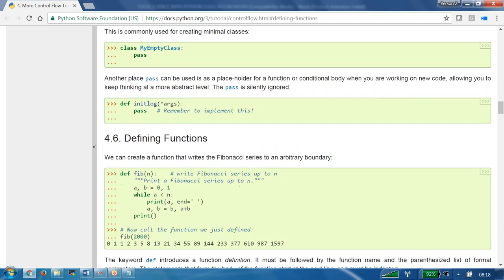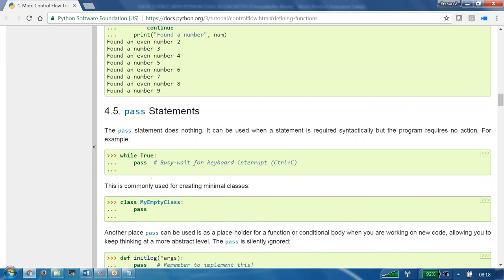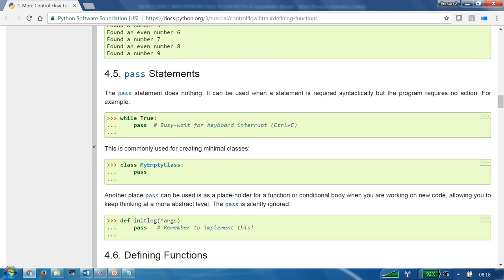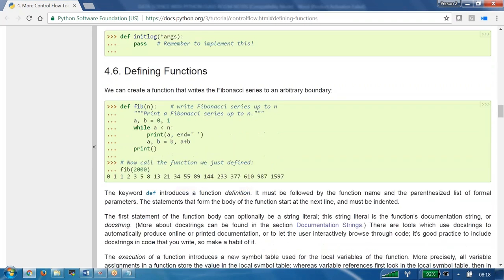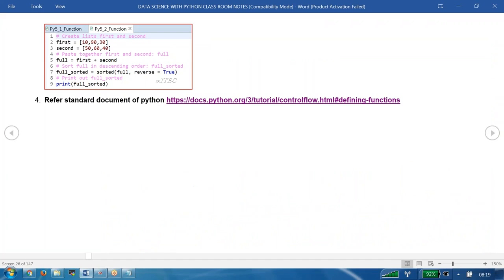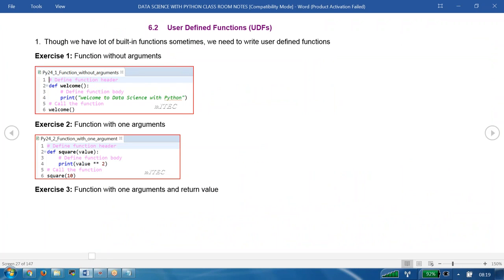Now, for more information, I recommend you walk through this document. This is a continuation of yesterday where we stopped, with the pass statement and loops, right? This document you have to refer to. With this, I completed what I wanted to talk about: the system-defined functions, or built-in functions, or predefined functions. Now we are aware of how to understand the predefined functions and how to use them, right? Yes. Okay, thank you.